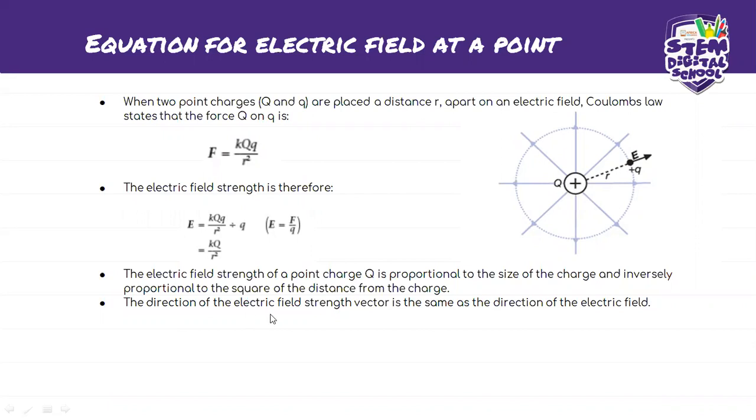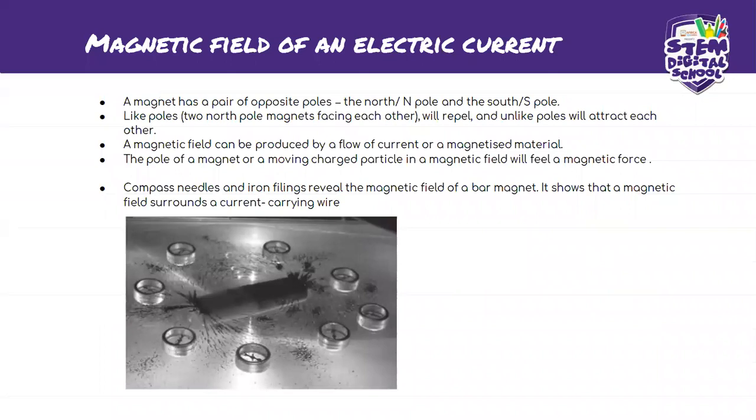Okay, so the direction of the electric field strength vector is the same as the direction of the electric field. Are we together? Any questions moving forward? We good? Okay, so now we're going to move on. That was just the short theory on electric field strength. I hope that you are content with everything, because we've managed to cut out all the calculations. That's basically all the theory that you need to know when it comes to the electric field.